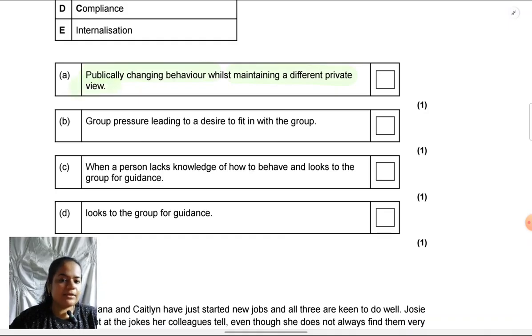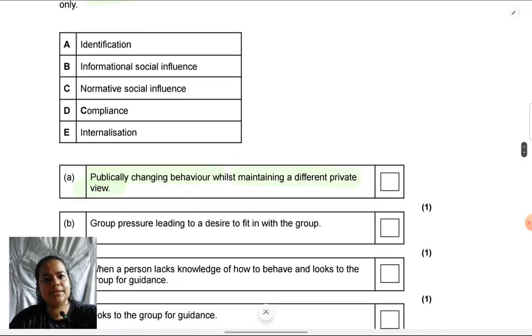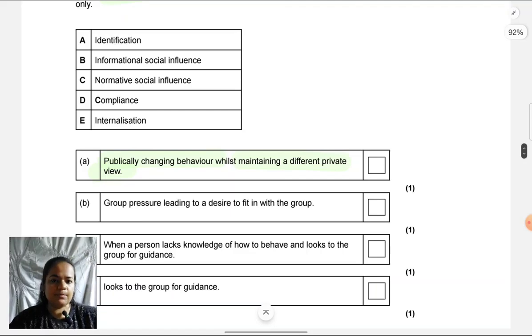This is definitely a type of conformity because they are hinting at a behavior which is being done, so it won't be an explanation. So first we can rule out the explanations, like we can ignore B and C. Now, publicly changing the behavior but privately having a different view can be identification or compliance. When there's confusion like this and we're not sure which one to write, let's look at the next one.